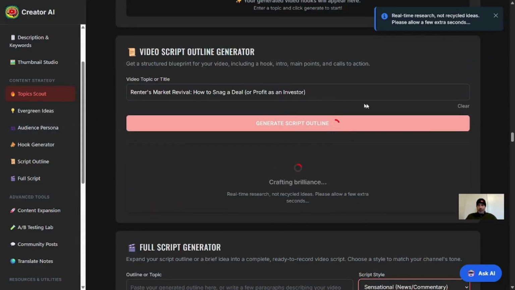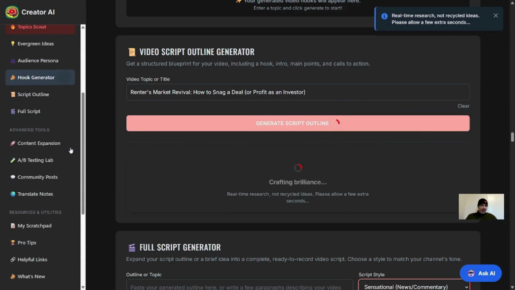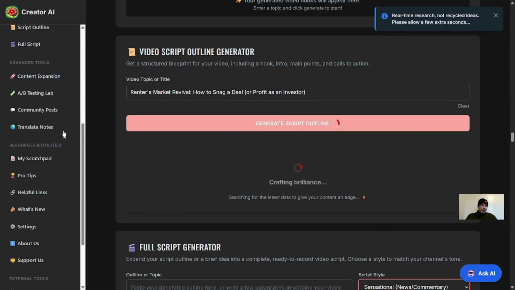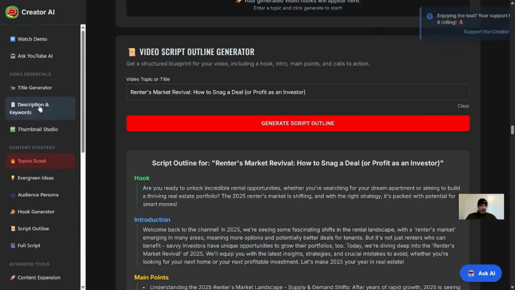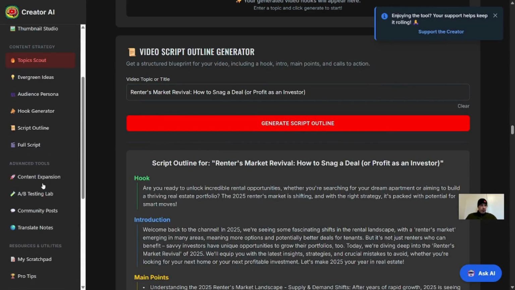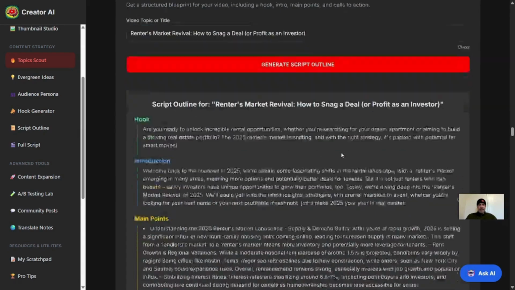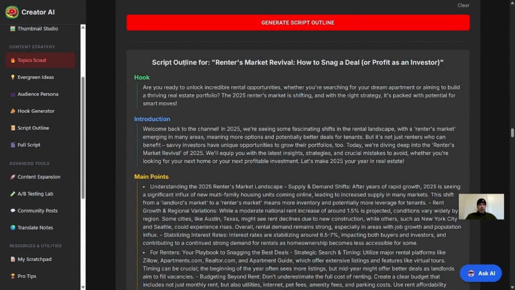We haven't had to do any sort of additional research. We haven't had to leave the tool here. Once we have the titles, we can compare some titles here in our A/B testing lab. But now that the script is done, let's get back to it. So the script outline: renters market revival, how to snag a deal or profit as an investor.